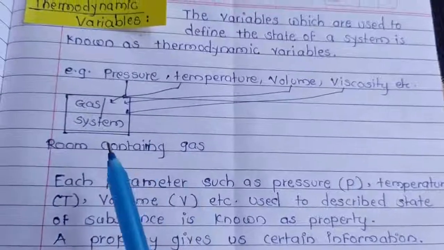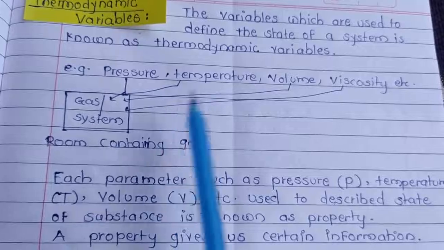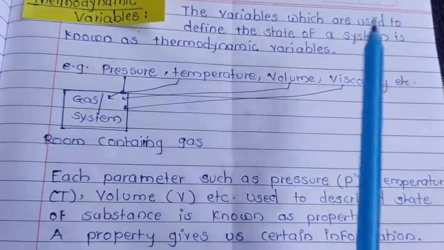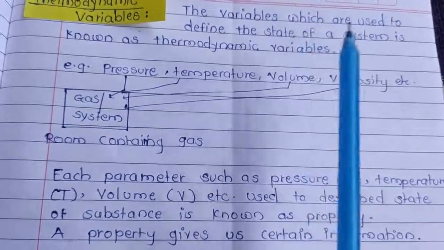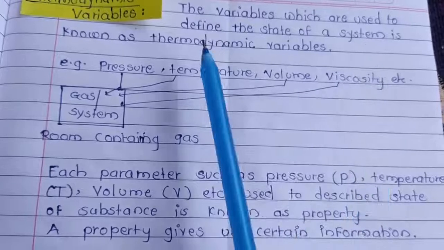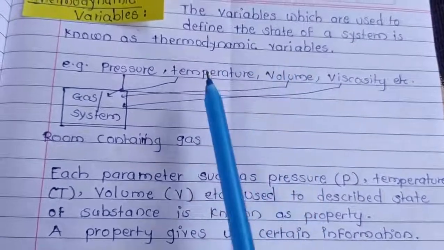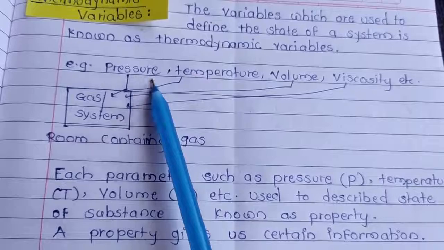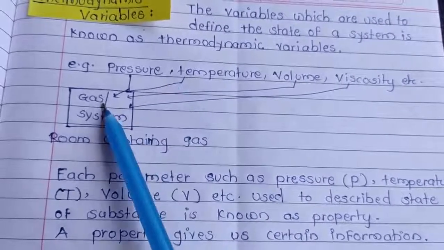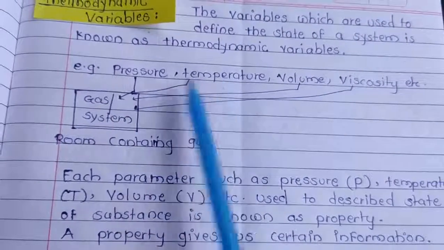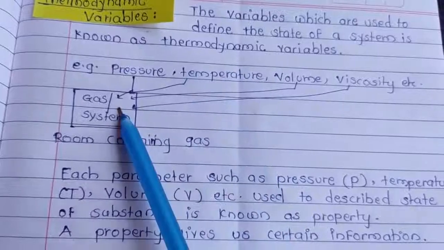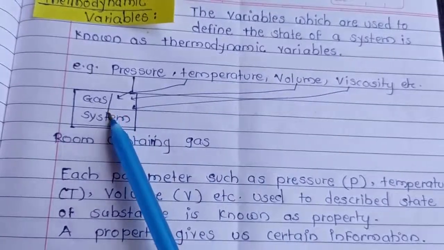Now, thermodynamic variables. The variables which are used to define the state of a system are known as thermodynamic variables. For example, pressure of a system, temperature of a system, volume of a system, viscosity of a system.